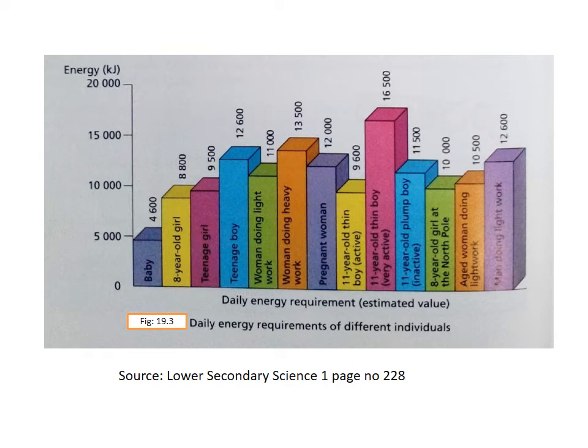You can see this graph on your page number 228. So what you should do is look at the energy requirement of each class, and think about why the energy requirement is different in each case. The energy requirement will be different according to their mode of energy, their rate of activeness and their age.